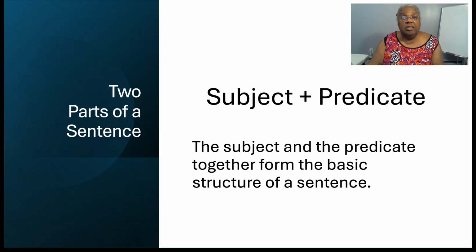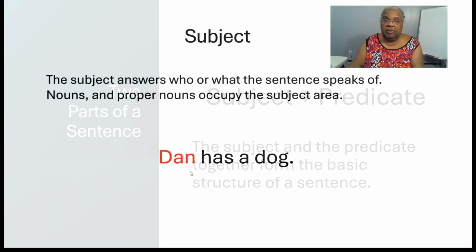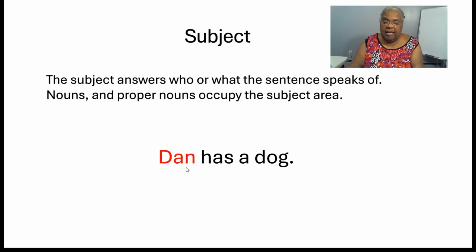The subject and the predicate together form the basic structure of a sentence. The subject answers who or what the sentence speaks of. Nouns and proper nouns occupy the subject area.